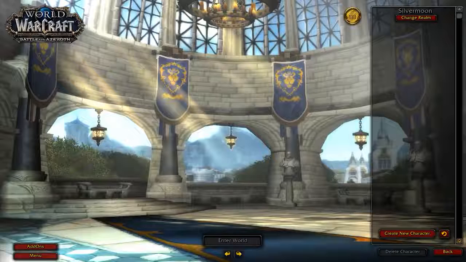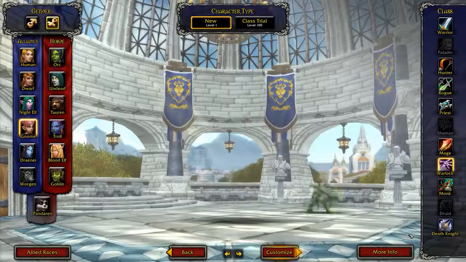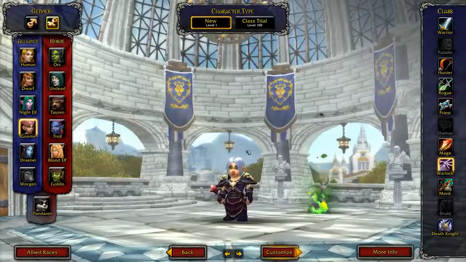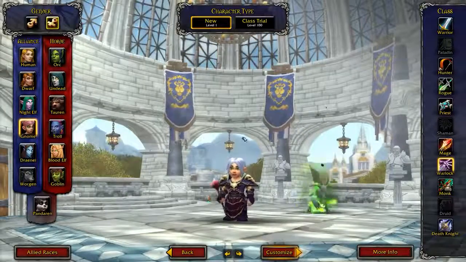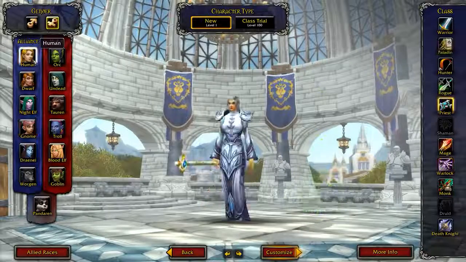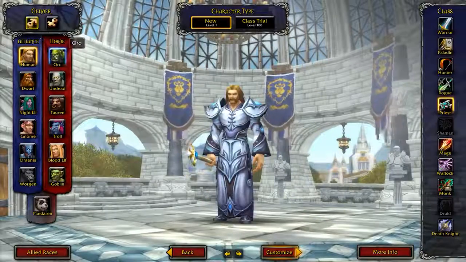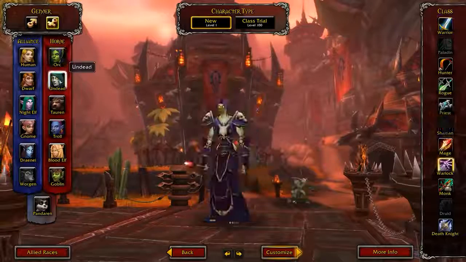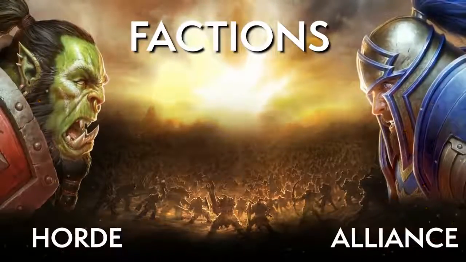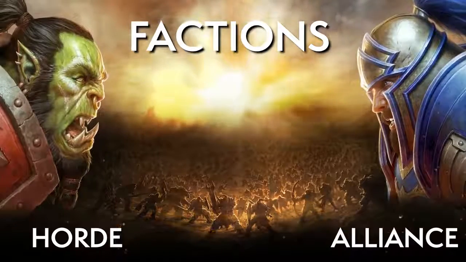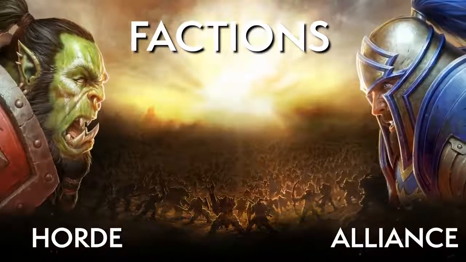Okay, so it's time to create your first World of Warcraft character. Now, once you hit that big Create Character button, you are going to be presented with a menu on the left of your screen and a menu on the right. The menu on the left is going to allow you to select what race you want your character to be. Now, World of Warcraft's races, broadly speaking, are divided into two factions, the Alliance and the Horde. It's important to know that they cannot play with each other, they can only play against each other, so if your friends are Alliance, you'll want to select Alliance.